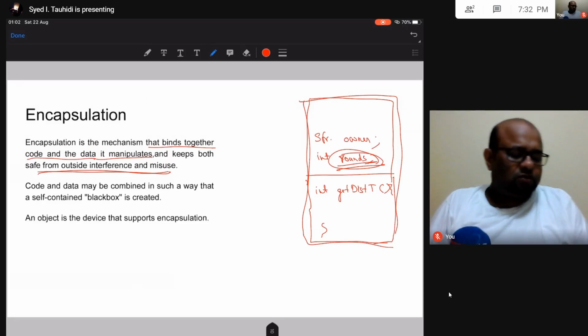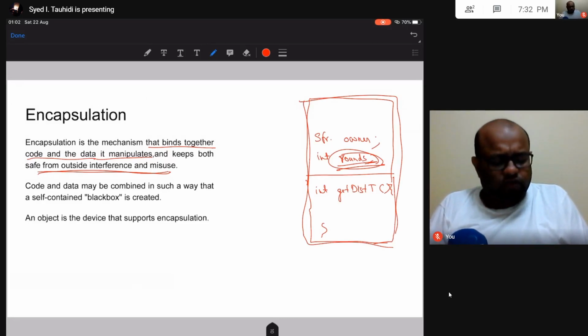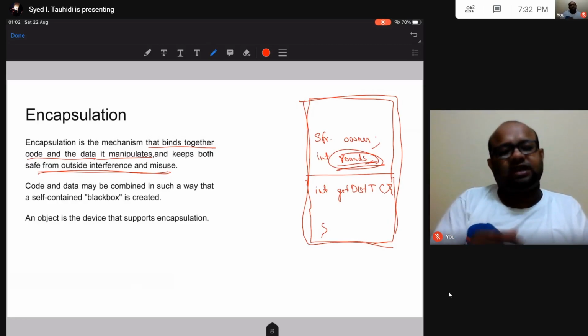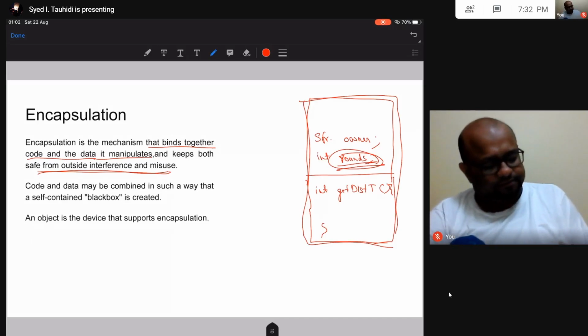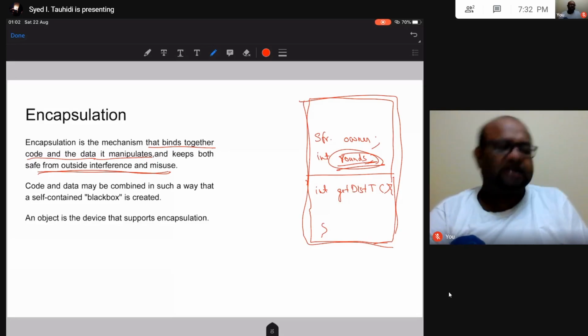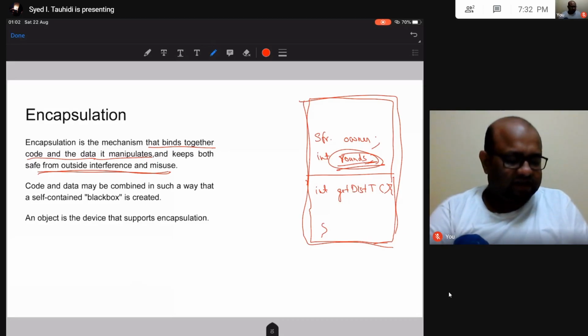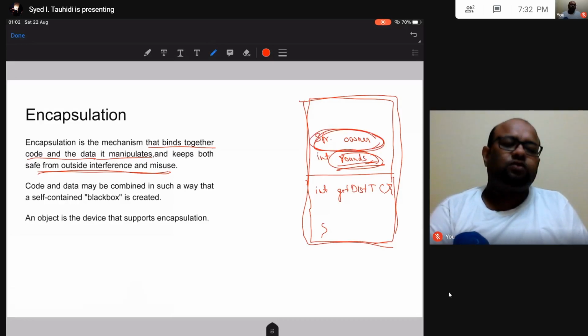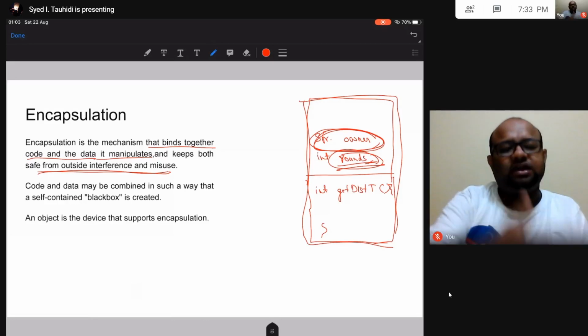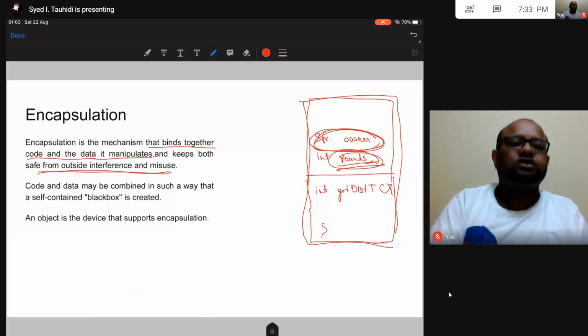Okay, so what I can do is I can set permission on these different data and different functions. Okay, so let us say this string owner, I want to make it public. That is, I want code outside my class to be able to access it, and to be able to change it.